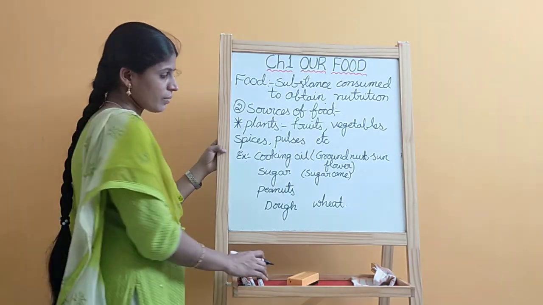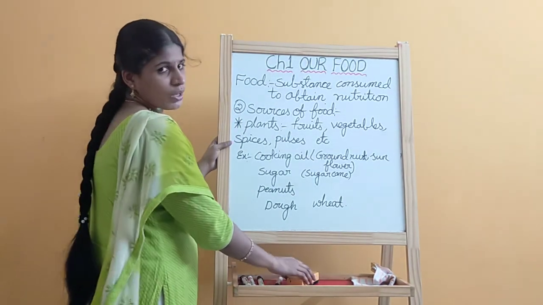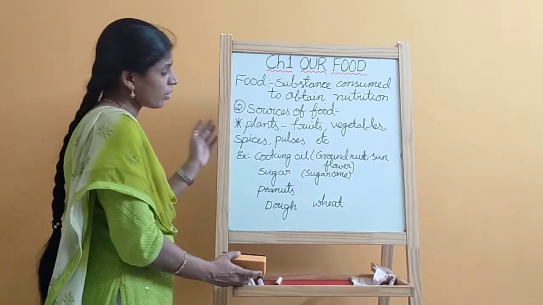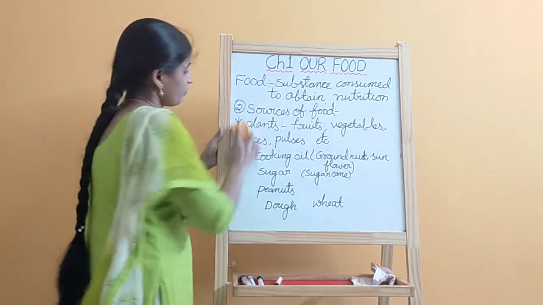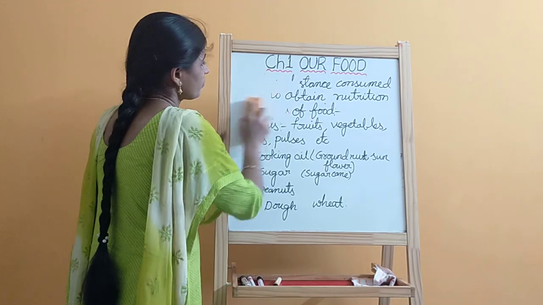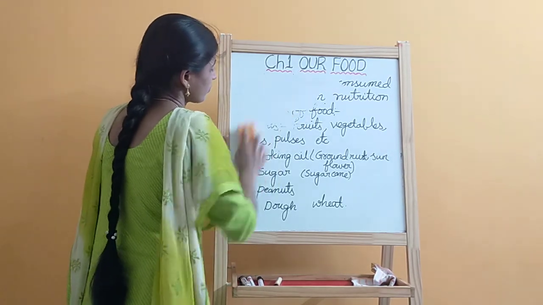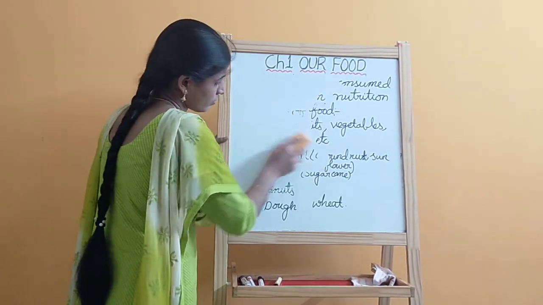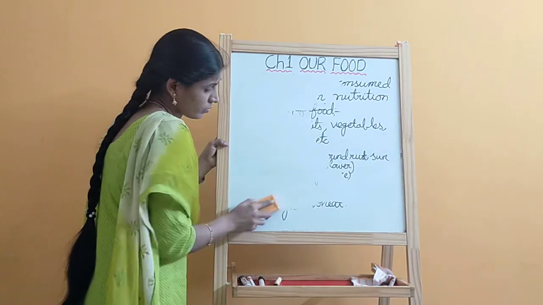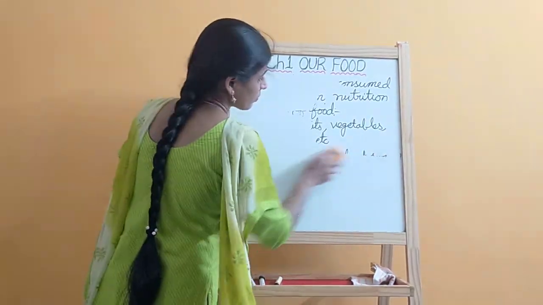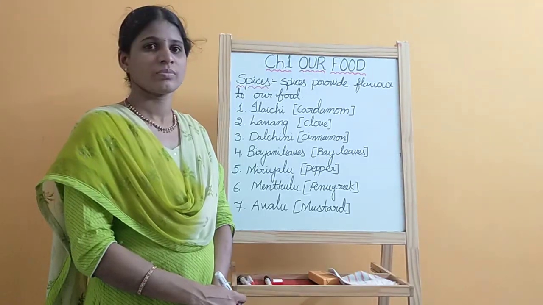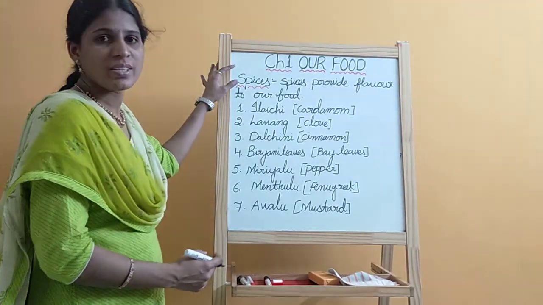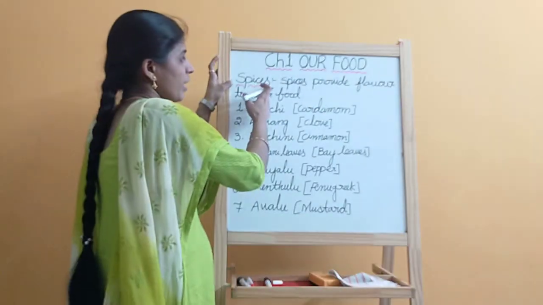Next, I am going to explain about spices. We get spices from plants.